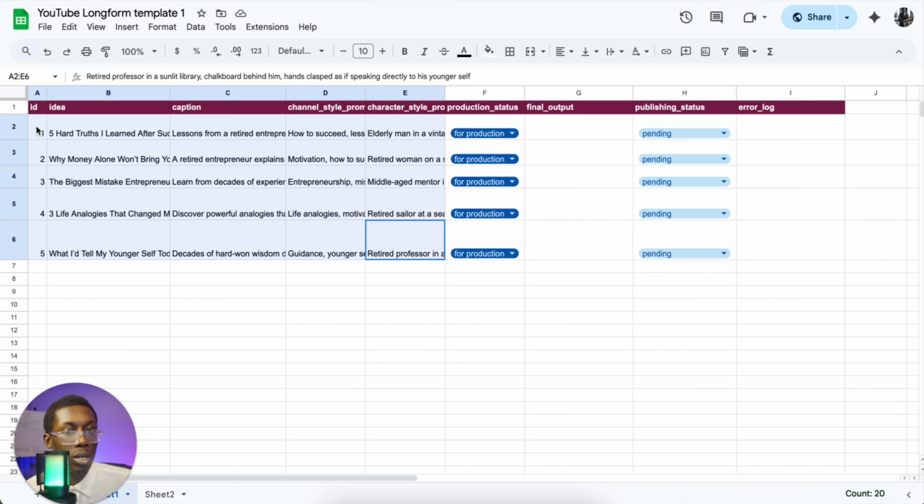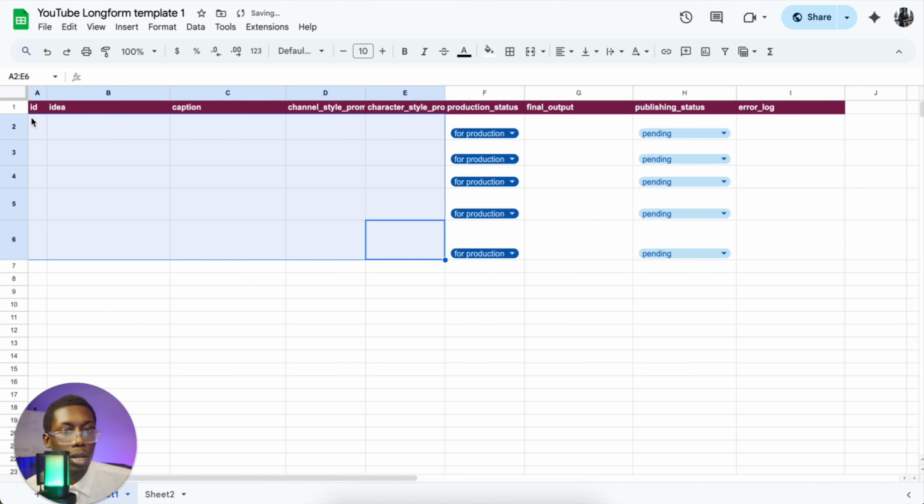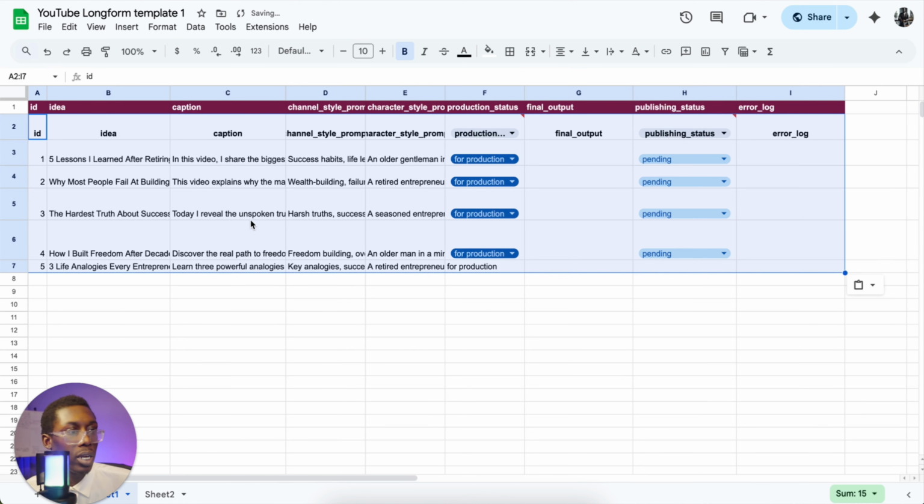And then we'll delete all this right here and come over here and just copy and paste what we got from ChatGPT. And as you can see, everything pulled out perfectly fine.